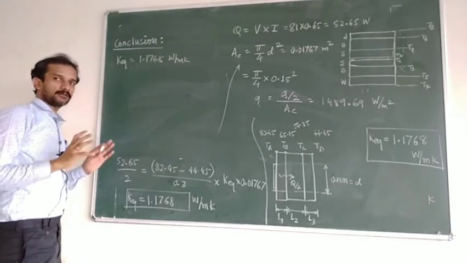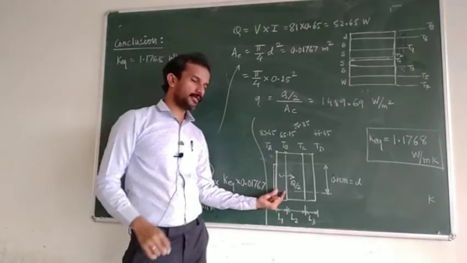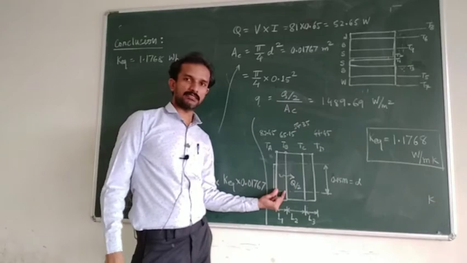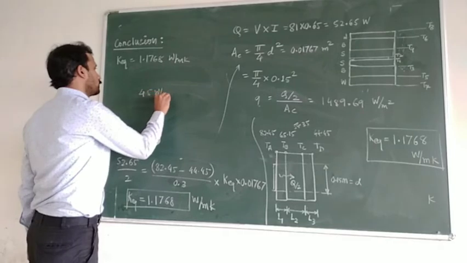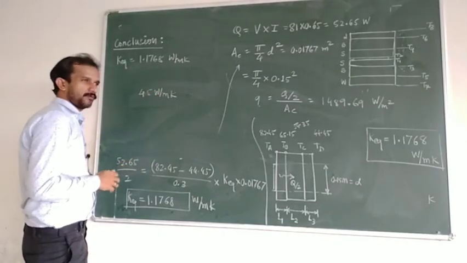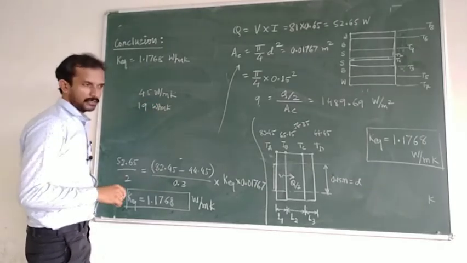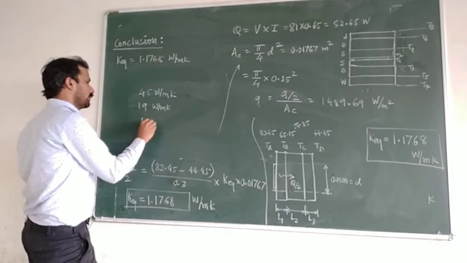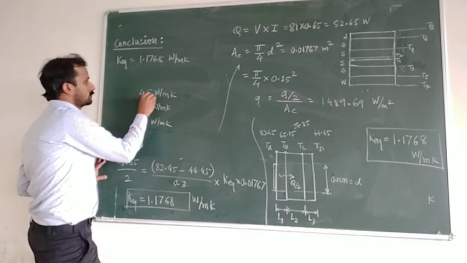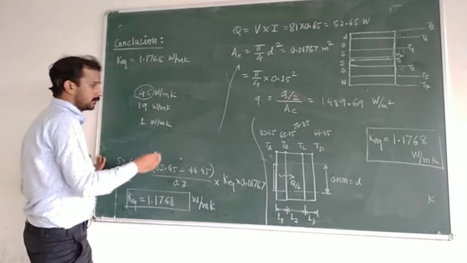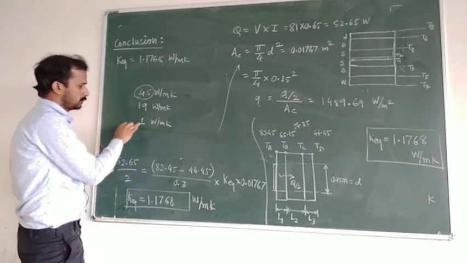And the second is studying the effect of thermal contact resistance. You can observe that conductivity of steel at 20 degrees Celsius is in the range of 45 watt per meter Kelvin. Bakelite, I don't recall exactly, is around 19 watt per meter Kelvin. And your last one is wooden, which is less than 1 watt per meter Kelvin. So it is an insulating material, with very low thermal conductivity. We have a 45 watt per meter Kelvin conductivity material, and a 1 watt per meter Kelvin conductivity material, but the equivalent is less.